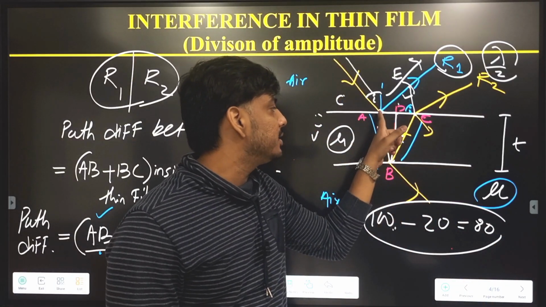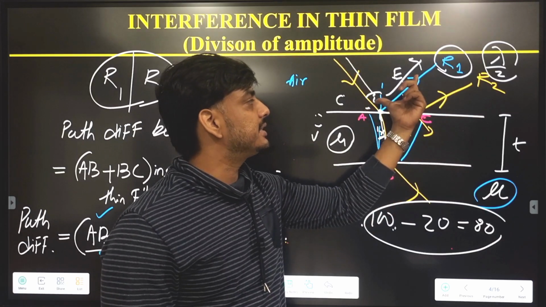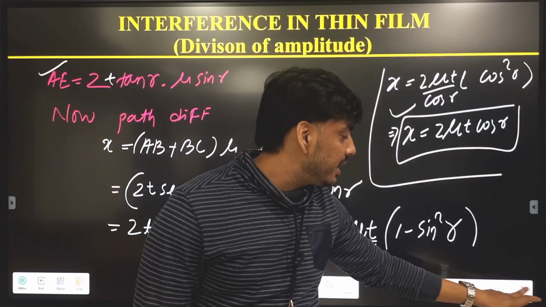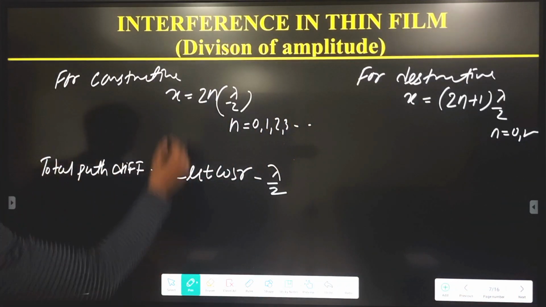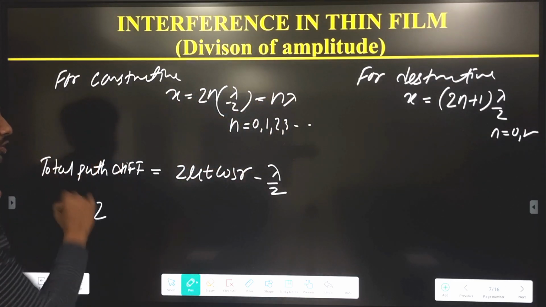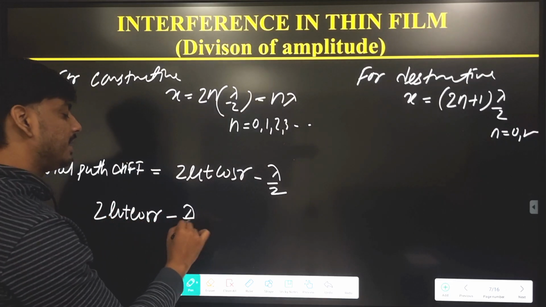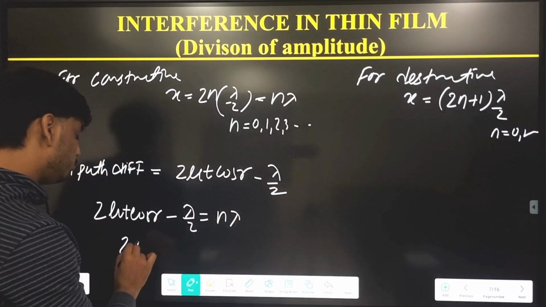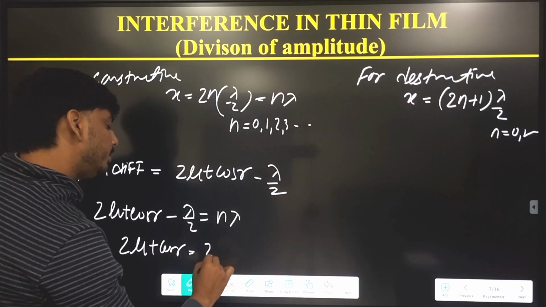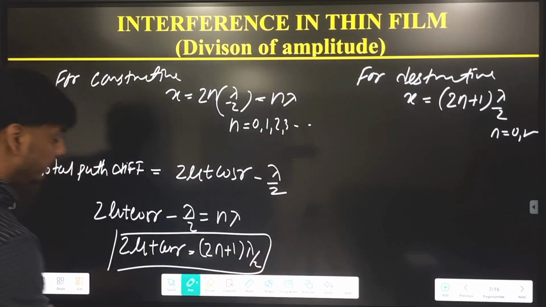We first calculated the distance traveled from A to B, B to C. During that time, this light is also traveling this distance, where a path difference of lambda by 2 arises due to reflection. So the resultant path difference will be this much. Now our aim is to just equate. This is equal to n lambda. So you can directly write for constructive: 2 mu t cos r minus lambda by 2 equal to n lambda. So 2 mu t cos r will be n lambda plus lambda by 2. Here we can add, so this will be 2n plus 1 into lambda by 2. So this is the condition for constructive.